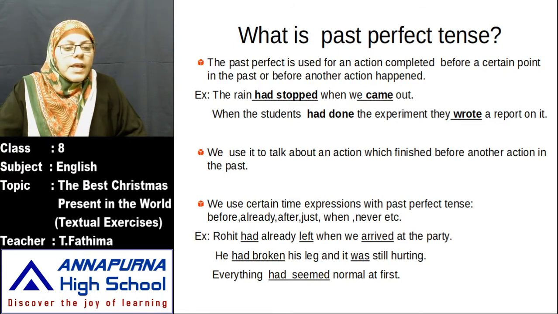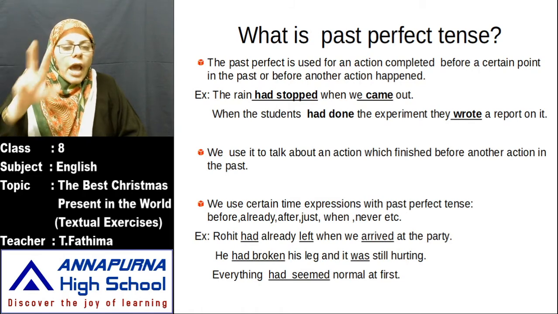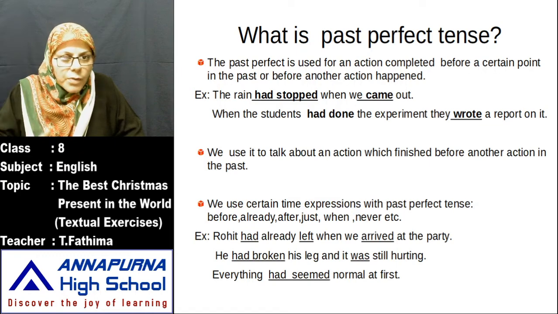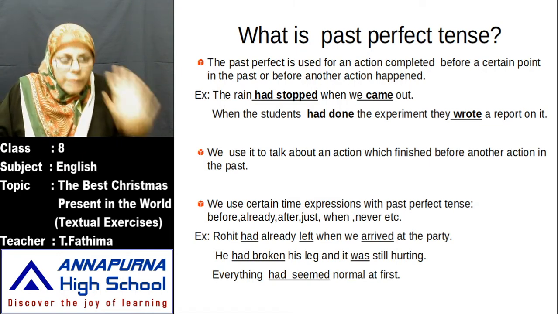Next, everything had seemed normal at first. Okay, I think you understood. Past perfect comes when there are two actions in a sentence. We have to use past perfect for the first action and V2 form for the second. When there is only one action, you have to use only V2 form.